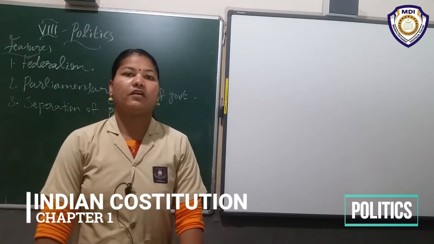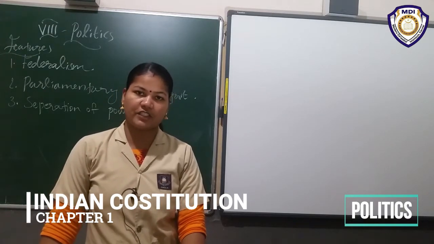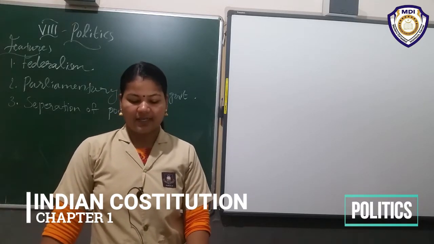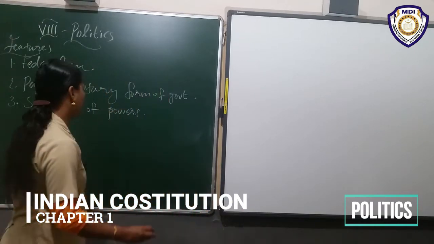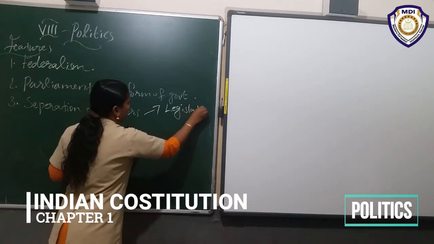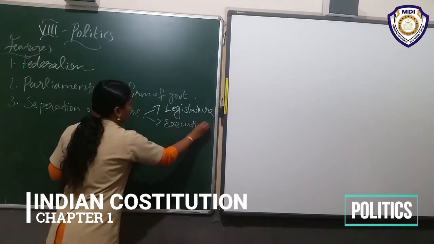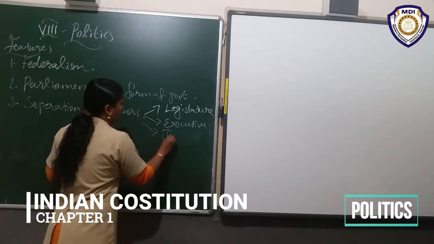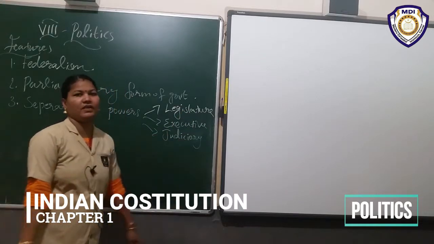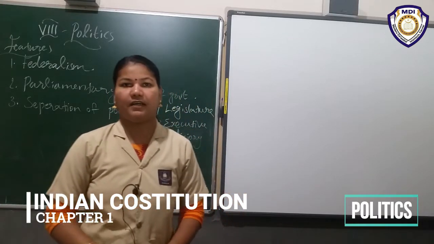According to the Constitution, there are mainly three organs of the state. These are legislature, executive and judiciary. What are the three? Legislature, then executive, what is the next one? Judiciary. What are the three organs? Legislature, executive, judiciary.